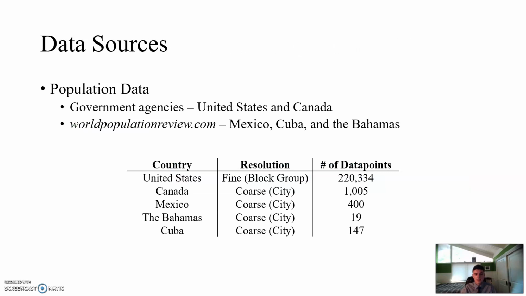So for data sources, I primarily used government agencies like the US Census Bureau here in the US, but I also had to get population data for some of the neighboring countries like Canada, Mexico, Cuba, and the Bahamas. This is because the aircraft can sometimes fly near these countries or even over them in some cases.